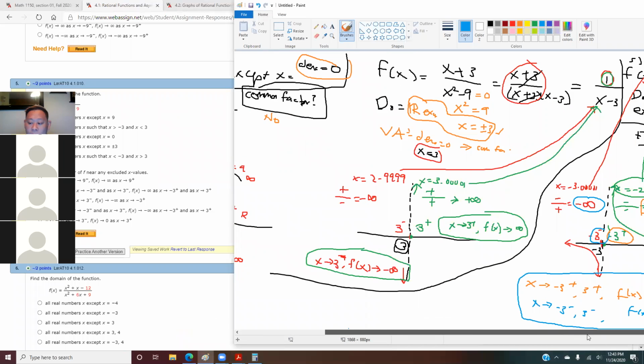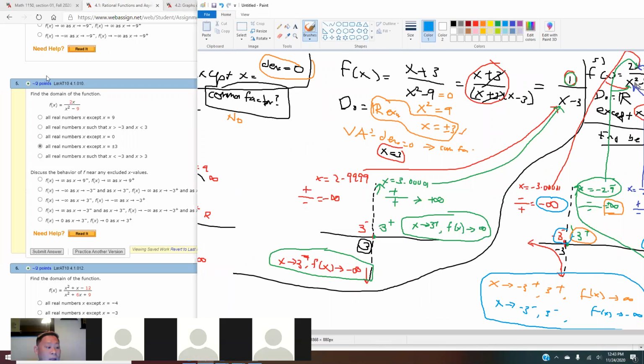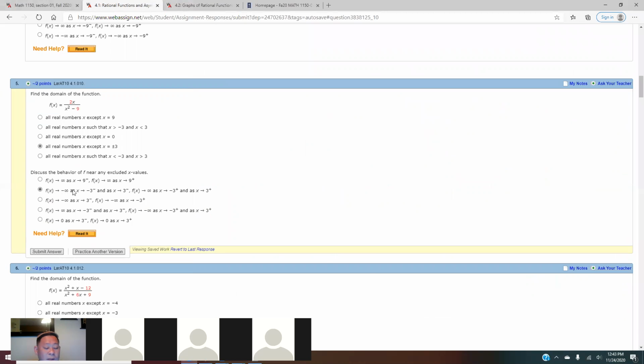Sorry, I'm moving. B, right? It will be B. Yes, this one will be B. F of x goes to negative infinity when these go negative and positive.